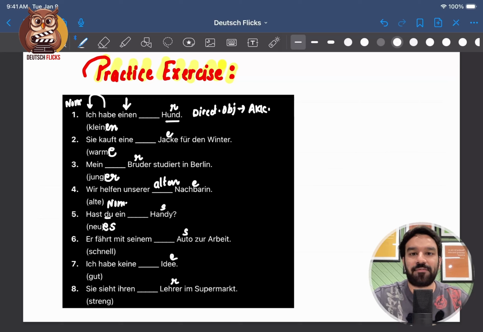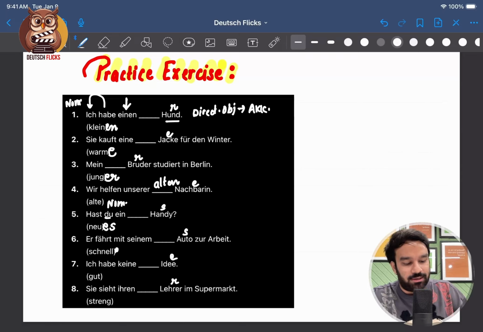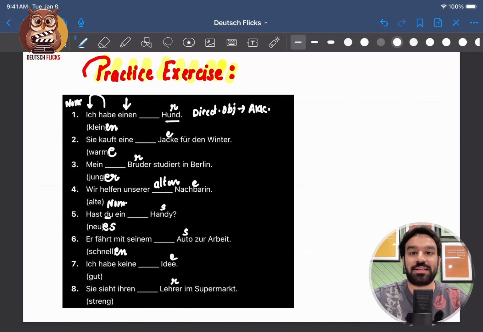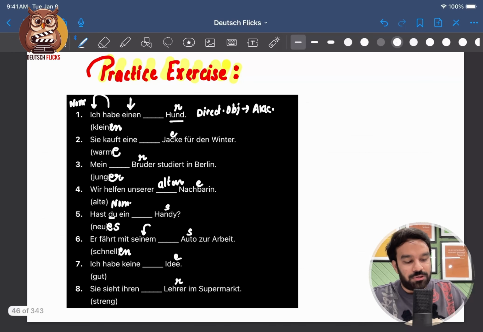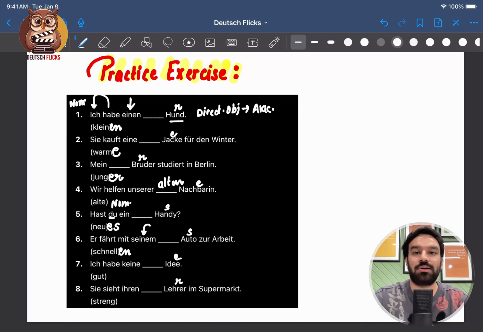Nummer 6. Er fährt mit seinem... Clearly this is a case of dative. Close your eyes, fill "en" to the adjective: schnellen. Er fährt mit seinem schnellen Auto zur Arbeit. He drives with his fast car to work. Here we have a possessive article, so we have to refer to the same table, the same unbestimmte article. Do not follow the bestimmte article table with a possessive or negative article.